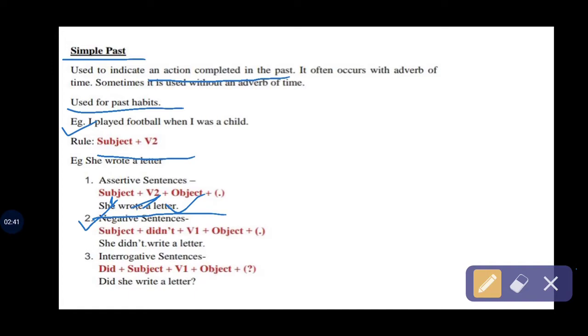To make a negative sentence, we have to use didn't with the verb's first form in simple past. For making an interrogative sentence, we have to use did before the subject, plus verb's first form, plus object. This is the rule for making interrogative simple past tense. For example, did she write a letter? Did comes first, then the subject, then the verb's first form plus object. Okay, I hope you understand it.